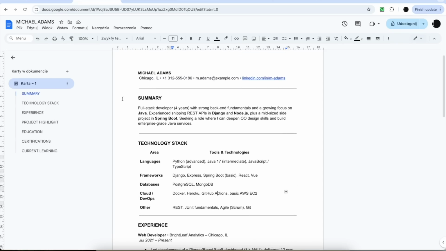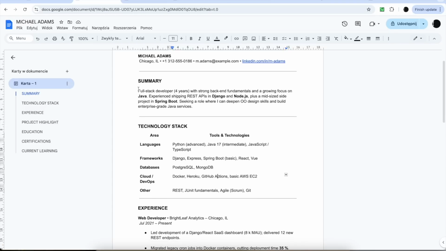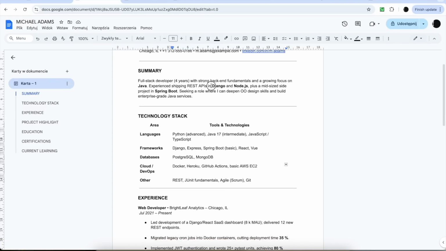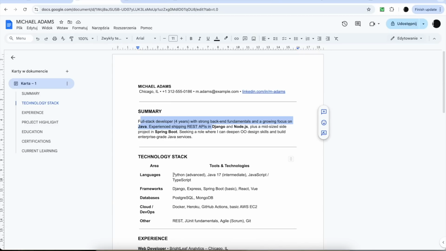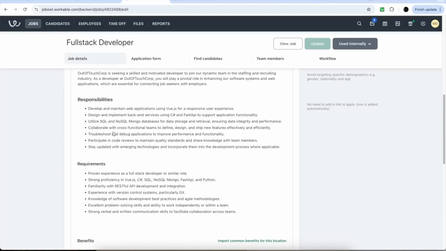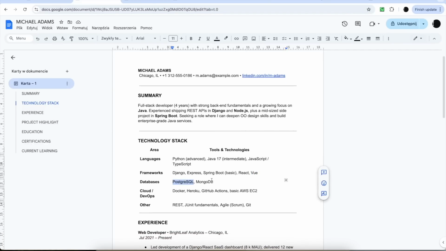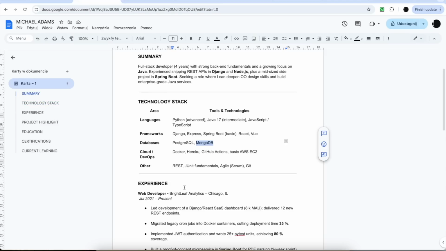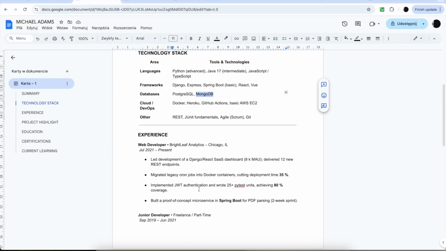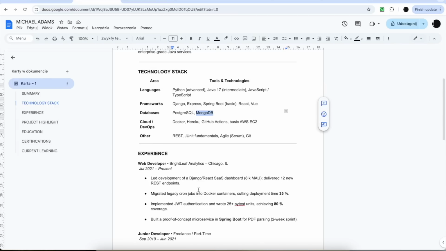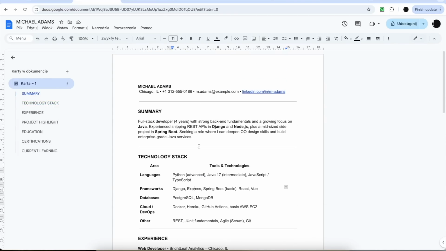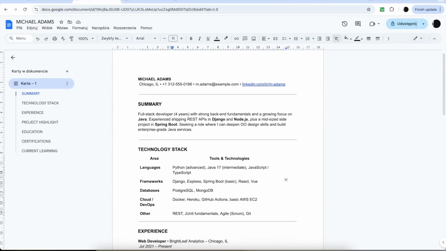This is the resume of a guy called Michael. That's a pretty solid resume, I would say. It has good separation into summary, technology stack, and experience, and there's actually a pretty decent overlap between what the guy knows and what is required by the job. You can see there is some SQL, there is some Python, there is Spring Boot, React, Vue, which is a great match. We have SQL, Mongo. So, looking at it, you would say, okay, that guy is a good match. It probably should be a pretty high priority candidate for the company. So let's see what happens when we actually simulate applying with this resume.